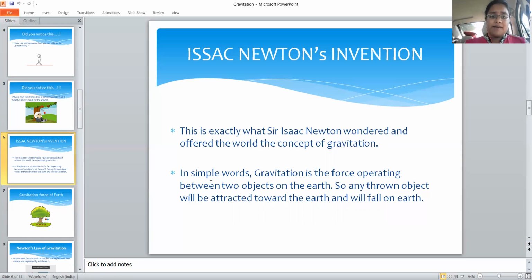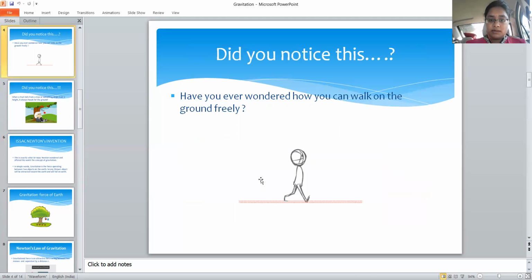In simple words, gravitation is the force operating between two objects, such as the earth and any thrown object. Here I will explain this slide. One person is an object and the ground is an object. There is an interconnection between these two: the object is attracted towards the ground. Why is it happening?